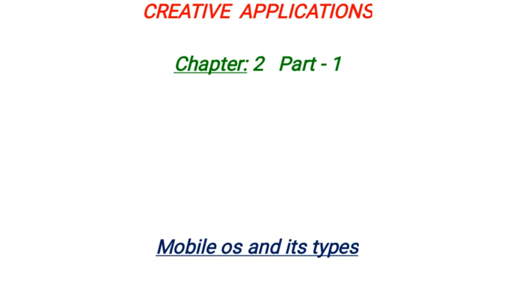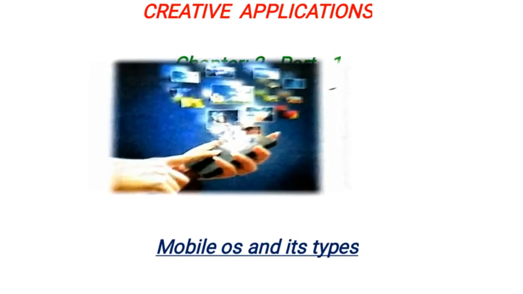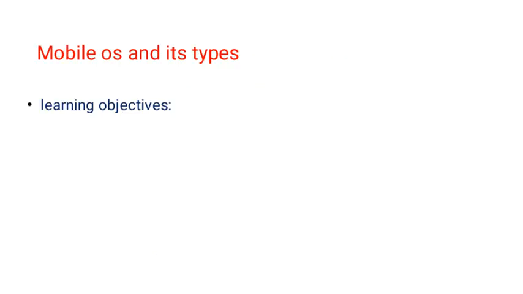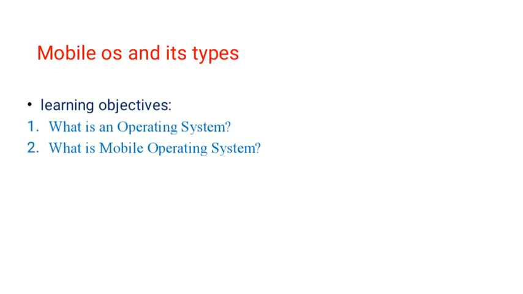Today, we have to learn under the topic Creative Application, the second chapter, Mobile OS and its types. Let us learn the learning objectives. What is an operating system? What is mobile operating system? Google Android OS and its various versions.